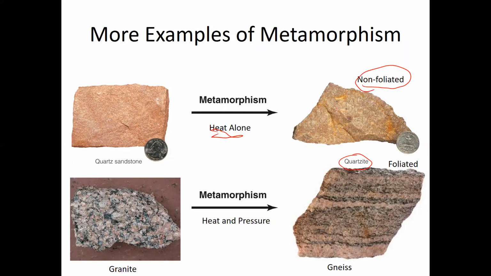Quartz sandstone is exposed to heat and it forms quartzite. Now here's a piece of granite. It's exposed to not only heat but also pressure. So what happens is it develops a foliation. It becomes a foliated metamorphic rock where you can see the minerals are banded. This texture is called a gneissic texture. So this rock is a gneiss. The minerals have banded into these bands.